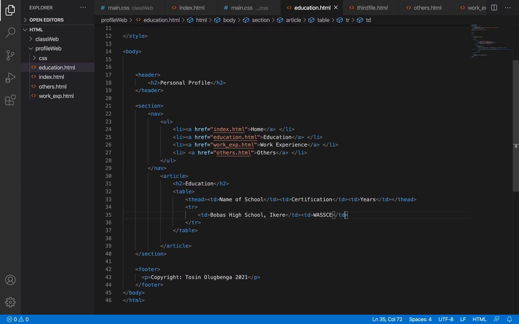Whatever it is, then year. So then td, then year. I'm going to just put a pseudo year, 2000 to, how many years are you expected to spend? Six, abi, to 2006.